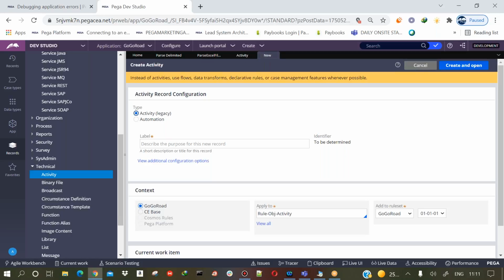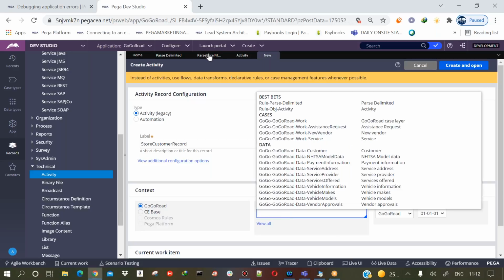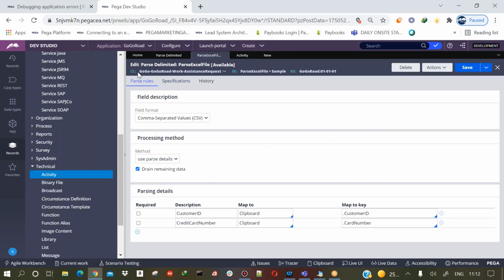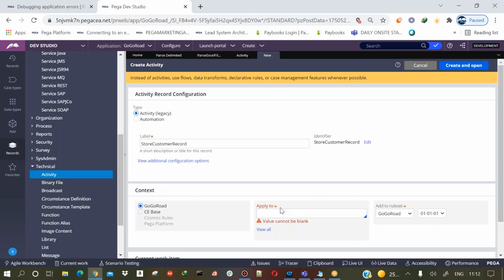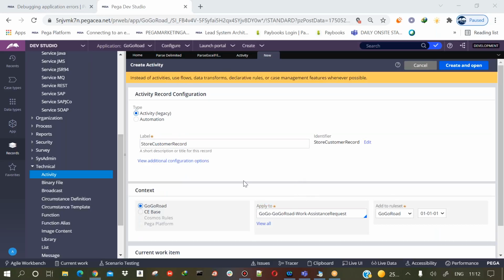Okay, so I'm just creating this one service activity. For example, I will say store customer record. I'm saying store customer record, and this class also I'll create in the same class, wherever I created my parse delimiter rule. I will create this particular service activity also in the same class. Okay, and I click on create and open.